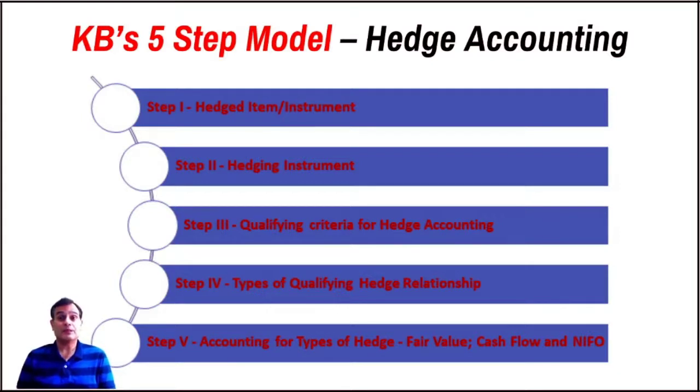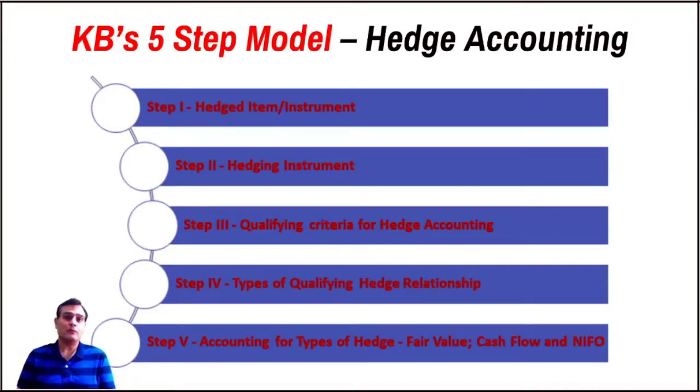Then step number 3 is, for application of the hedge accounting, there has to be a qualifying criteria which needs to be met. And then step number 4 is the types of qualifying hedge relationship. And we have basically 3 kinds of hedge relationship. One is called a fair value, one is called a cash flow, and one is called a NIFO. Now you would say this is a duplication in terms of step number 5. Well, step number 5 would be identifying what kind of hedge accounting is to be applied.